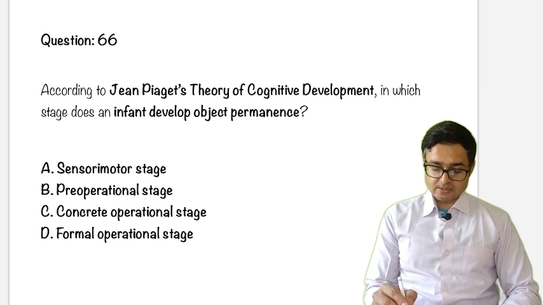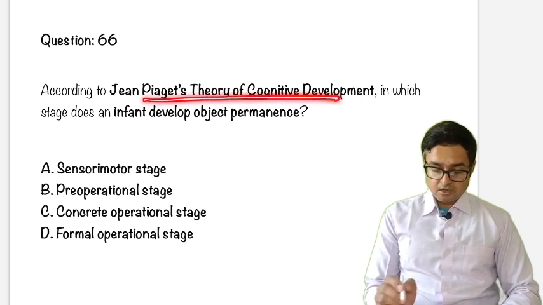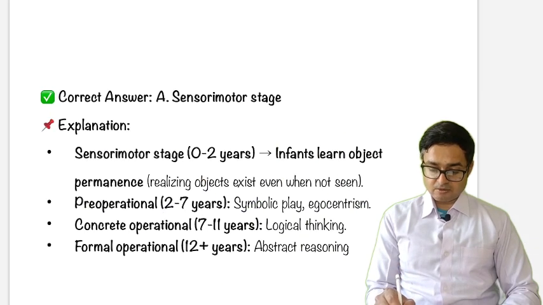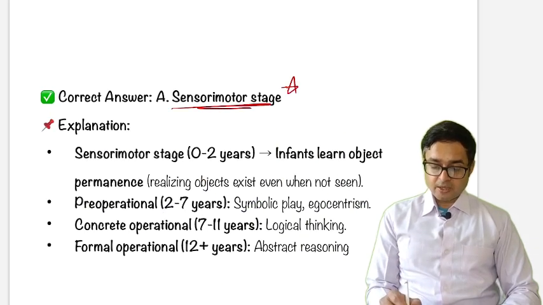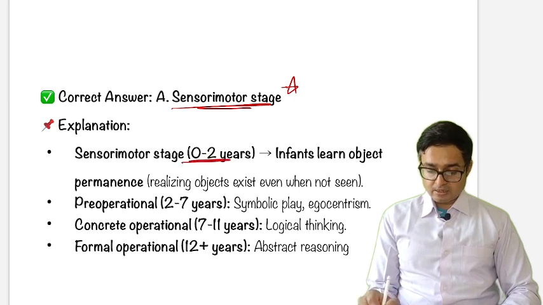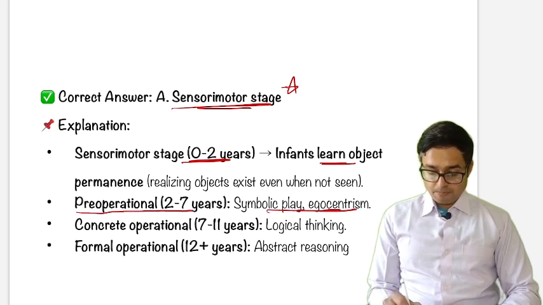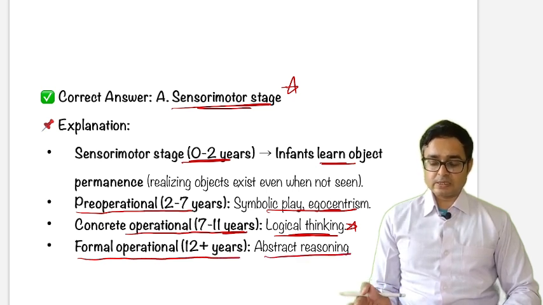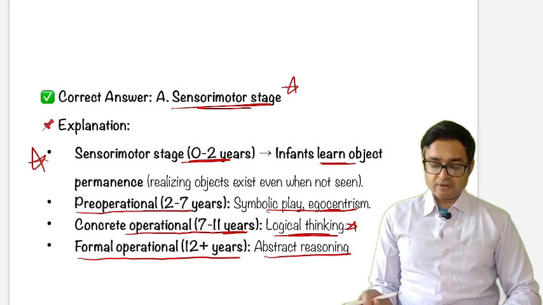Okay. Question number 66. According to Jean Piaget's theory of cognitive development, in which stage does an infant develop object permanence? The answer is sensorimotor stage. Explanation: sensorimotor stage is 0 to 2 years, learns object permanence. Pre-operational is 2 to 7 years, symbolic play, egocentrism. Concrete operational is 7 to 11 years, logical thinking develops, and formal operational is 12 plus years, abstract reasoning is present. Just go through these terminologies, and these are very important.